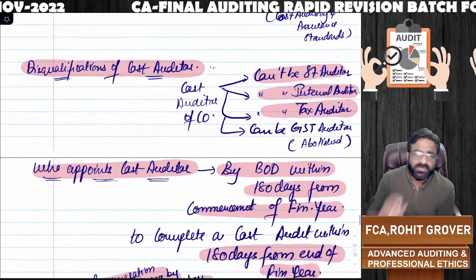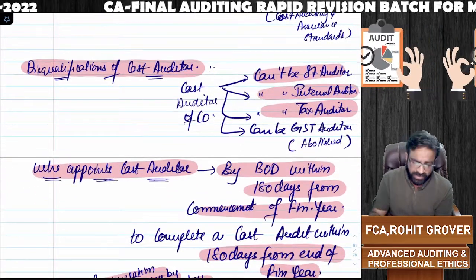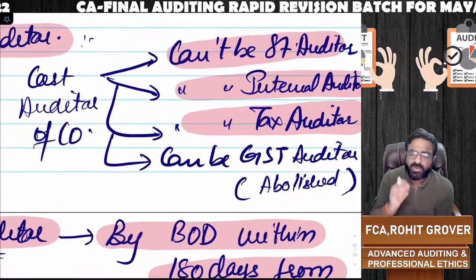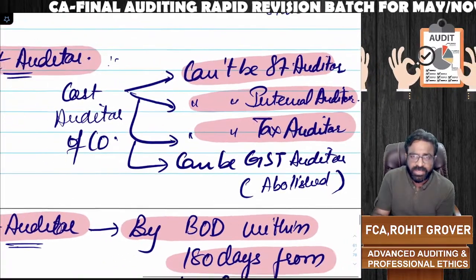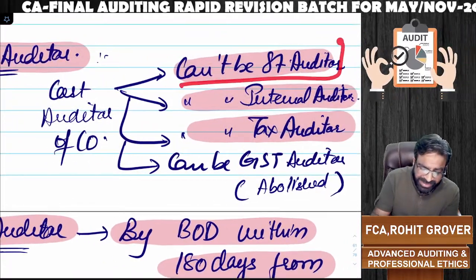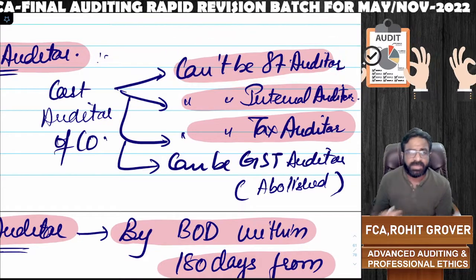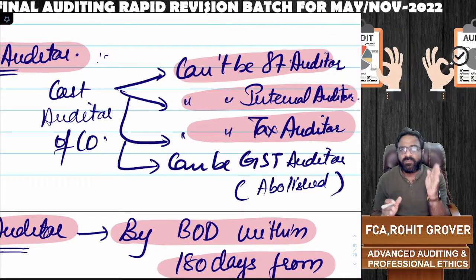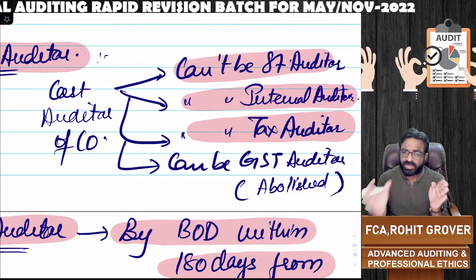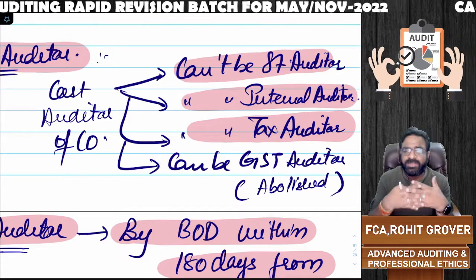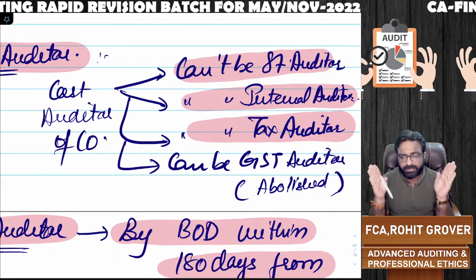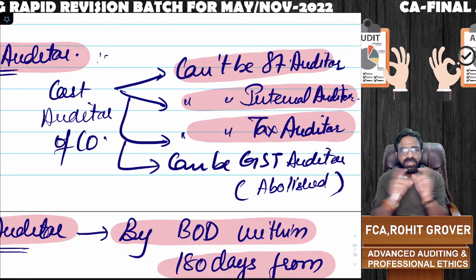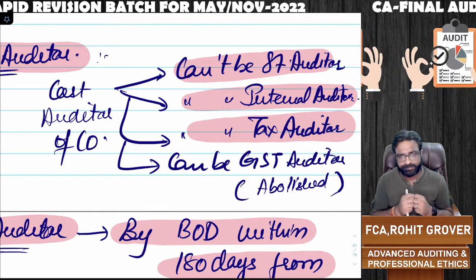Next point. So what are the disqualifications of the cost auditor? Remember one thing, if you are a cost auditor of a particular company, you cannot be the statutory auditor of the same company. It means the cost auditor of one company and the statutory auditor of the same company cannot be the same person. It has to be separate. They both should be separate persons.